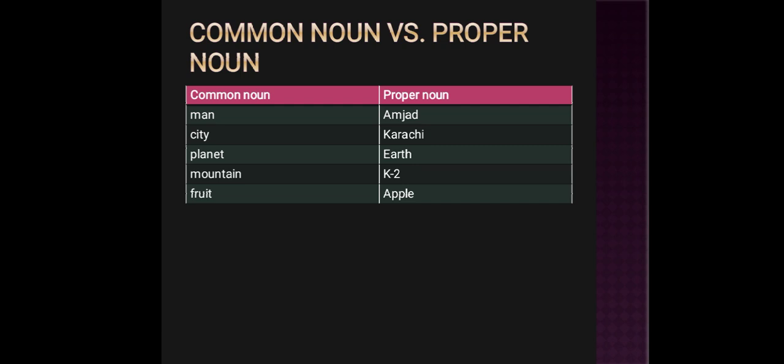Likewise, fruit is a common noun and apple is a specific fruit. We have now specified the name of a fruit and that is apple. It is a proper noun.